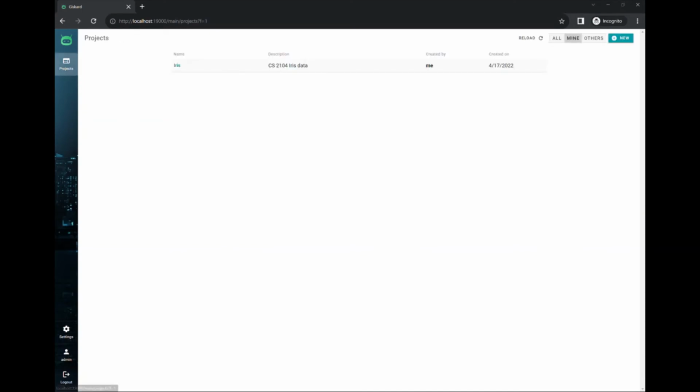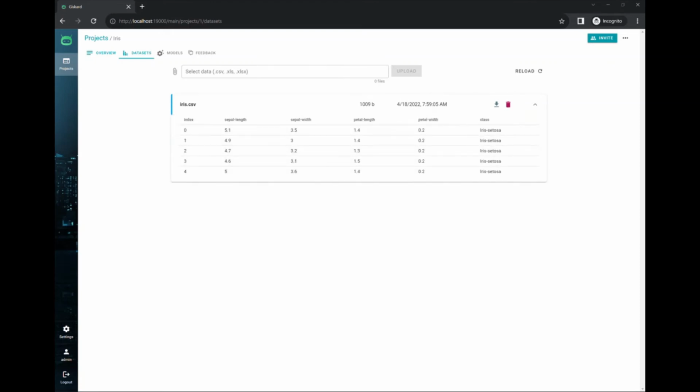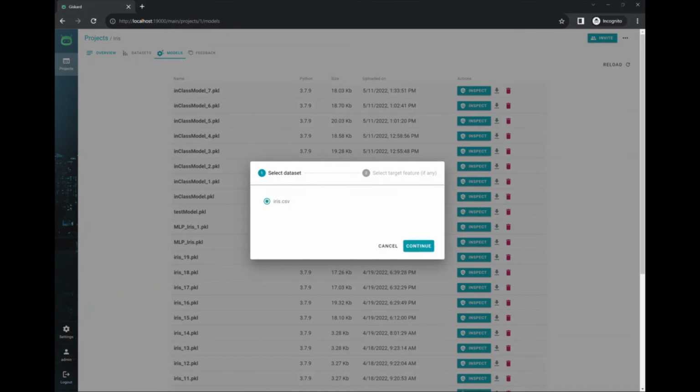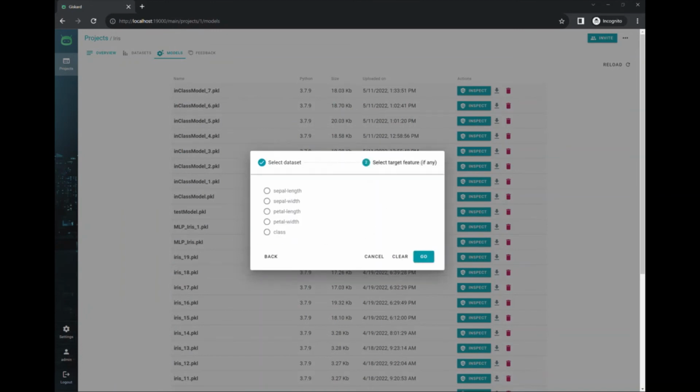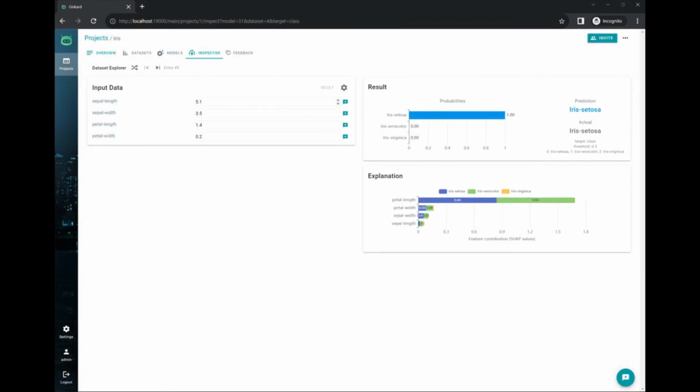So this is what the Giskard Inspect dashboard is going to look like. If I go into my projects, click on this iris project here, then go into datasets, I can see my iris.csv dataset here. Now, if I just want a quick overview of what this dataset looks like, I can open it up and I can see the first 5 rows here. So that's really nice. If I go into models, then I can click on my most recent model and inspect that. So I then select my iris.csv dataset, select the target feature, which in this case is going to be class, and then just go. And that goes over to the inspector.